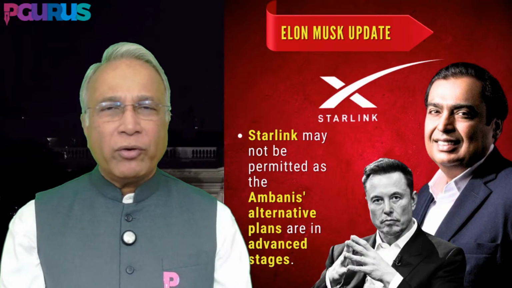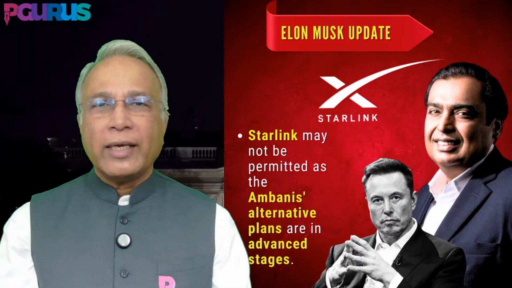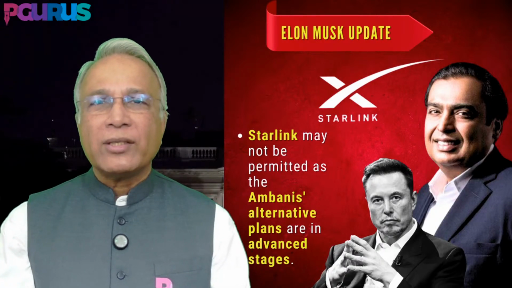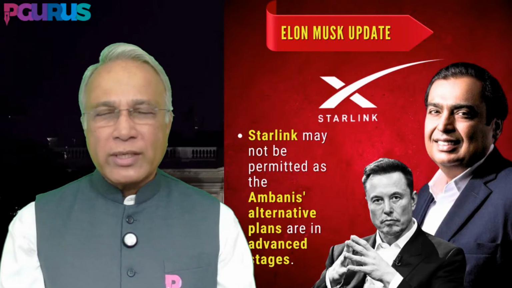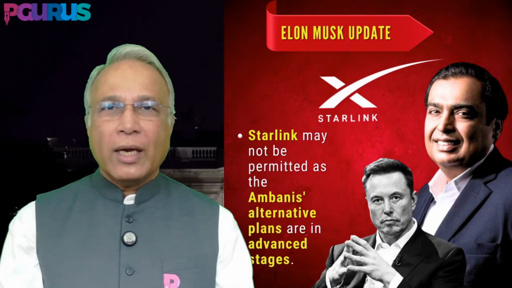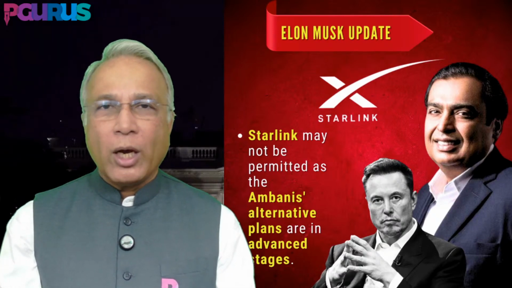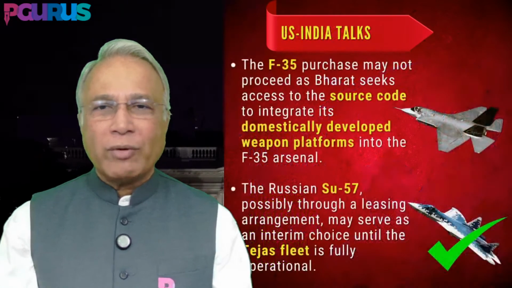The takeaway for Elon Musk is he may not get the Starlink license, because it is believed that Ambani's alternative plans are already in an advanced stage with India. I think it's called Starwave, if I'm not wrong. Be that as it may, this is one thing that Musk may not be able to get. Tesla, already we have told you that's going to be difficult. So we'll see what happens.